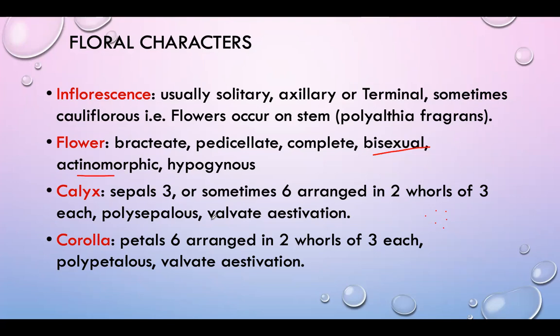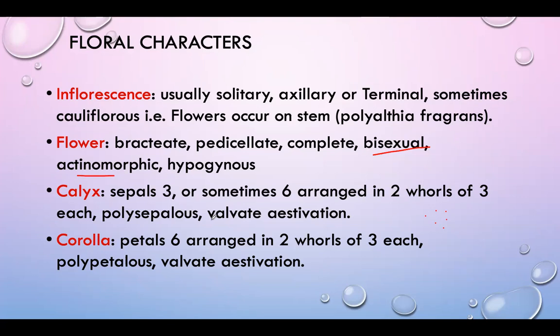Then valvate aestivation. What is the meaning of aestivation? Aestivation means the mode of arrangement of the perianth. Perianth may be calyx or corolla. So the mode of arrangement of perianth lobes in bud condition is called the aestivation. Different types of aestivation are present.